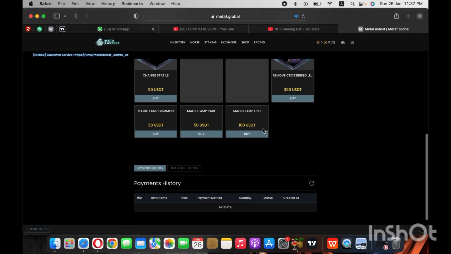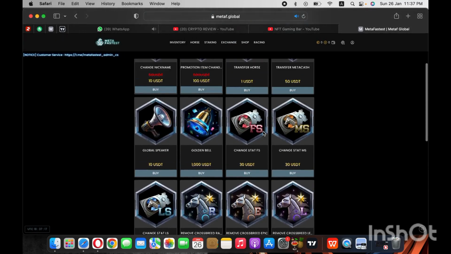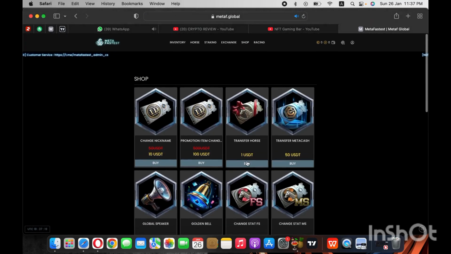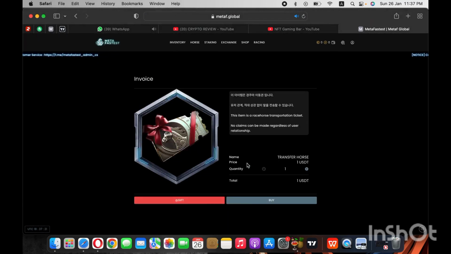Now you can see a shop option. You will see items, and details were also available. Simply click on a buy button. You can simply purchase these items and select the quantity, how much you want to purchase, and then you can simply purchase it. It's a very simple and easy method.